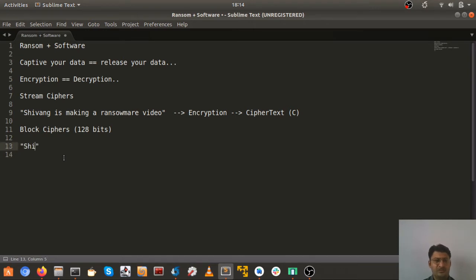So say for example, it will be Shivang: the first chunk would be "Shiv", the second chunk would be "ANG is", the third would be "MAK", then "ING REN", and likewise. Okay, so what happens now is we have these chunks, or blocks of plain text, to be specific, and now this goes into encryption, and then we get a ciphertext, or say the first block of ciphertext. Make it C1.